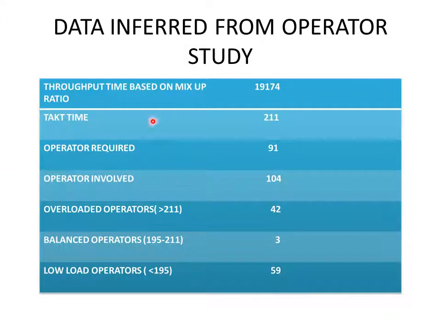This table indicates the data inferred from the operator study. Throughput time is 194 seconds, and takt time is 211 seconds. Throughput time divided by takt time will give the number of operators required, and the actual number of operators involved was 104. The overloaded operators, those who worked over the takt time, were 42, balanced operators, those who worked very near the takt time of 211 seconds, were 3, and the low load operators were 59.